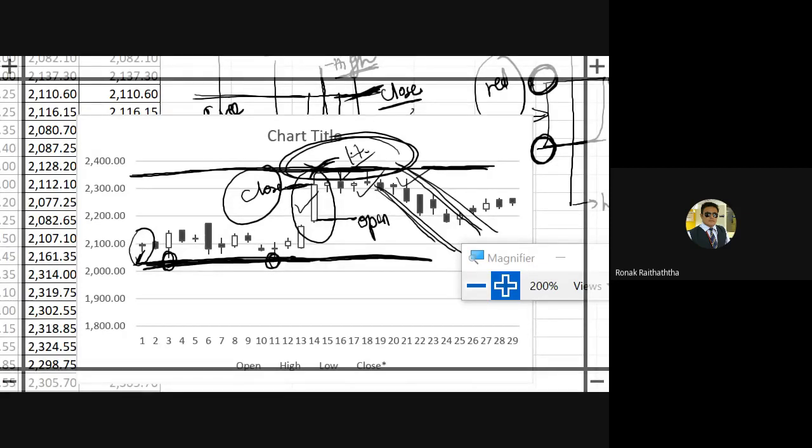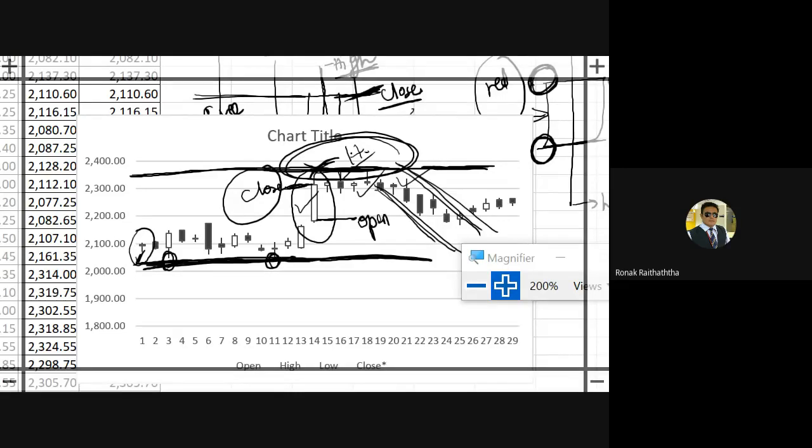It tells you what the interest of the public is in that particular stock right now. The higher the quantity traded, the higher the interest. And if there is too much quantity along with the share price movement, then you can back that share price movement. I mean, that is more authentic because it has been supported by the quantity as well.